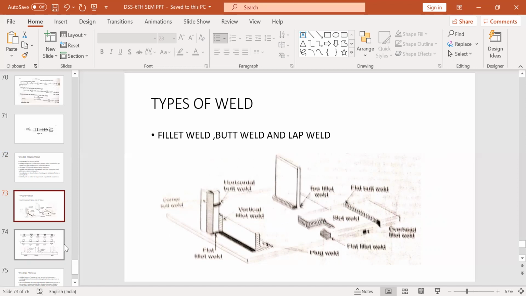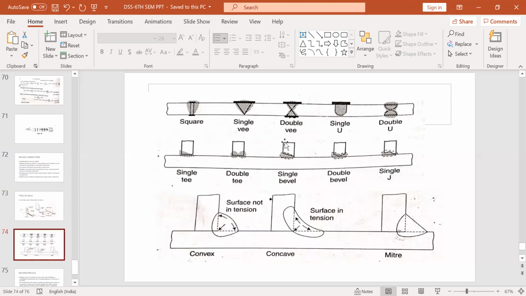Okay, now see, these are the types of butt welds. Okay, how they are done. So this is square. Square means here and here both will be the same. Okay, this is the material that you are jointing, and you are using the filler material here to connect the other plate. So this is for groove weld, or it is commonly called butt weld. Okay, single V means the filler is entirely penetrating the entire thickness of the plate. So this is single V.